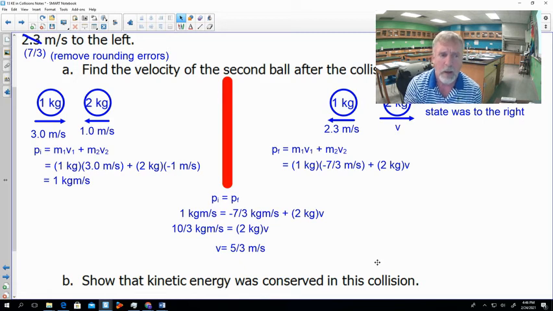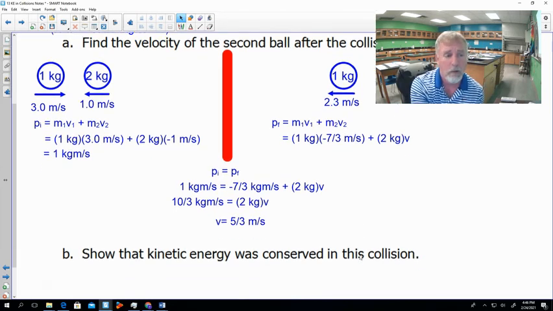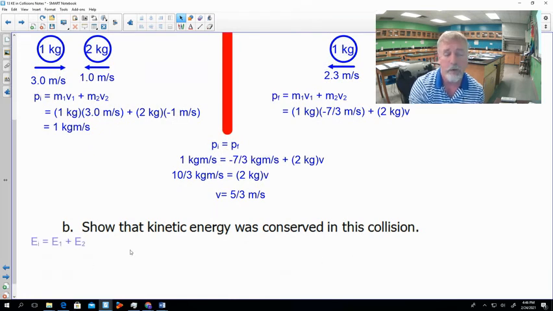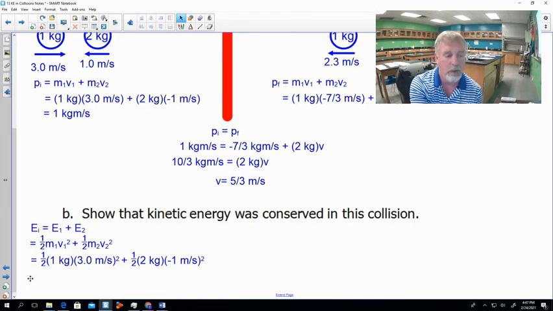Awesome. Now, the next part of the problem says, show that kinetic energy was conserved in this collision. How do we do that? Well, we just have to calculate the kinetic energies. We have everything we need to do that. For the initial energy, we just add the energy of ball 1 plus the energy of ball 2. Again, neither one's going up or down, so we're not changing gravitational potential energy. So all we have to worry about here is our kinetic energy. So we take 1/2 m1 v1 squared plus 1/2 m2 v2 squared, and we plug in our numbers, and we come up with a total energy for our initial state of 5.5 joules. Awesome. Easy peasy, just plug in the numbers.